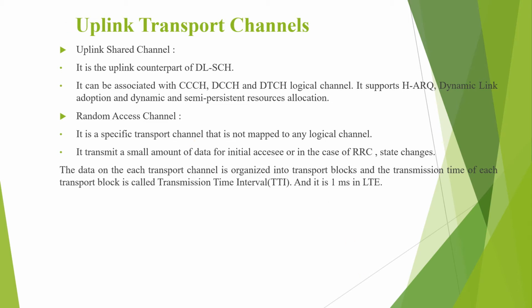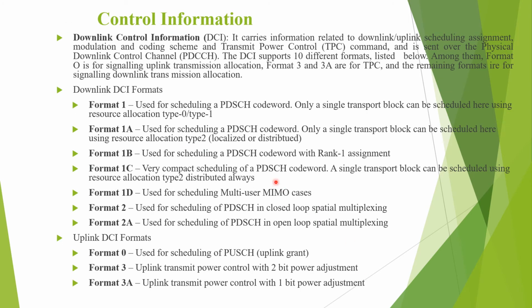Control information. Downlink control information is DCI. It carries the information related to the downlink or uplink scheduling assignment, modulation and coding scheme, and also gives the information about the transmit power control command. This information is sent over the physical downlink control channel, and it supports 10 different types of formats which have been listed below.